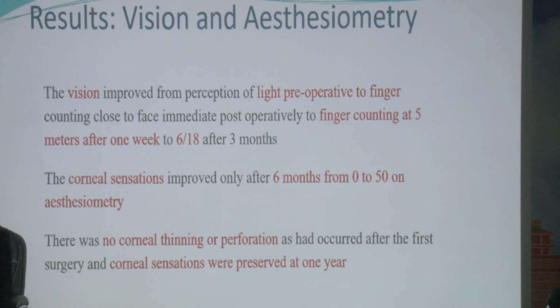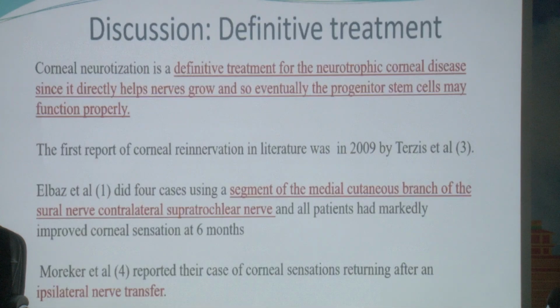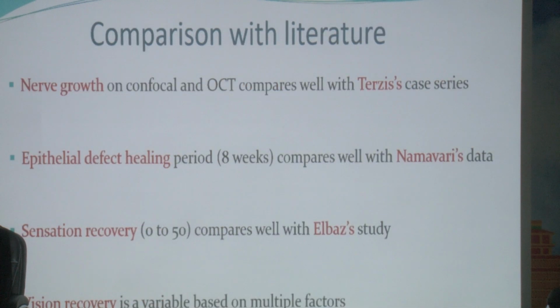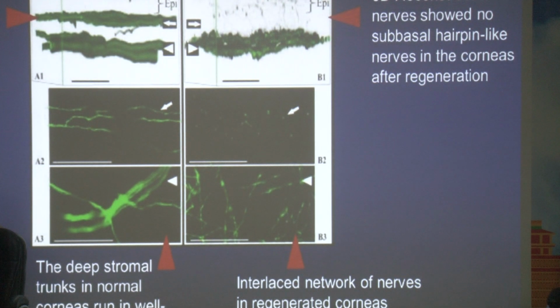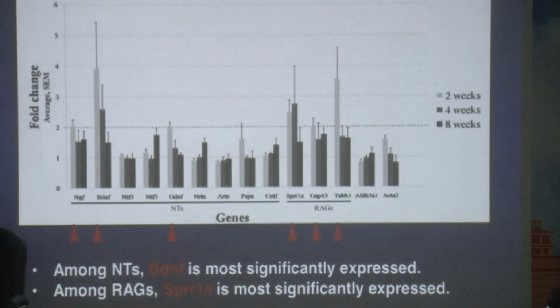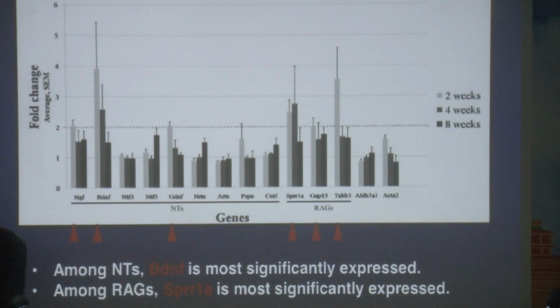The vision improved from light perception to 6/18 after 3 months, and the aesthesiometry scores also improved to around 50 from 0. The various studies also compare well in the literature. It's not a very new surgery, since 2009, and in terms of nerve growth, epithelial defect healing, sensation recovery, vision recovery, it compares well with our study. We can also use immunostaining to look at the nerves, as well as gene marker studies to prove the presence of nerves growing into the cornea.